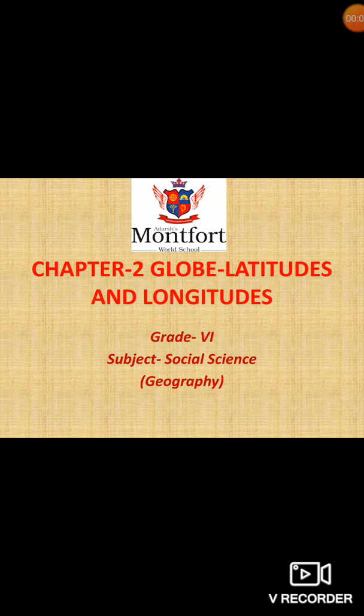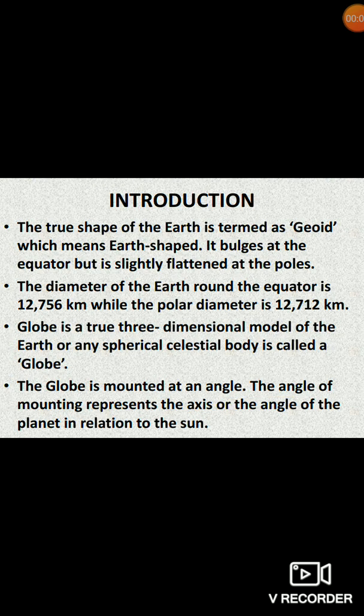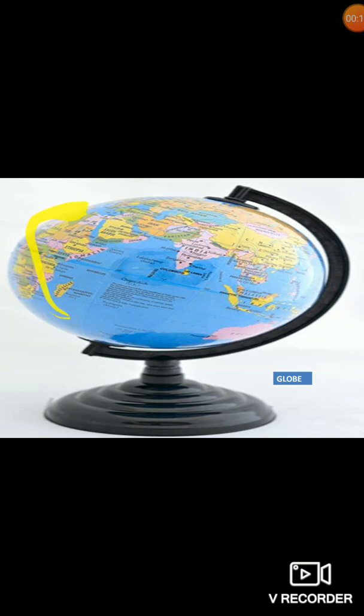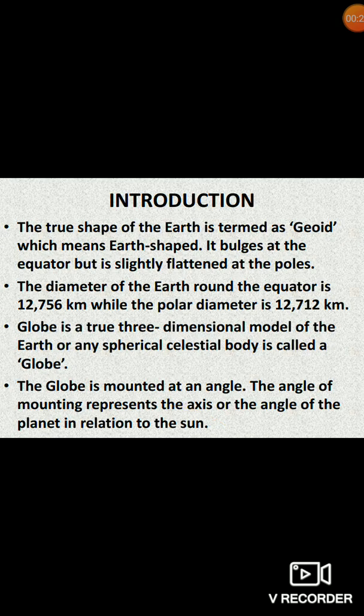So students, today we are going to discuss chapter 2, globe, latitudes and longitudes. In the previous chapter also we have discussed the shape of the earth. The true shape of the earth is termed as geoid. Geoid means earth shape. It bulges at the equator, but it is slightly flattened at the poles.